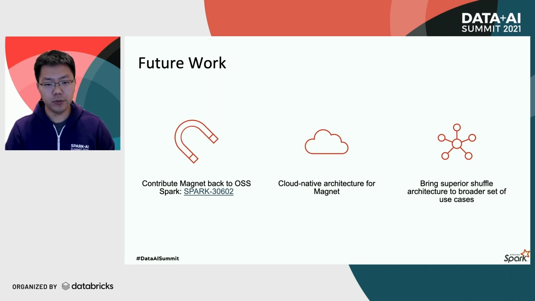In addition to the open sourcing effort, we have also identified a few areas where Magnet can help bring additional benefits. Specifically, we're seeing that Magnet can help to further optimize compute and storage disaggregated data infrastructure that's commonly found in cloud environments, as well as optimizing Python-centric data processing workloads in AI data pipelines. We'll briefly talk about these two areas before concluding this presentation.